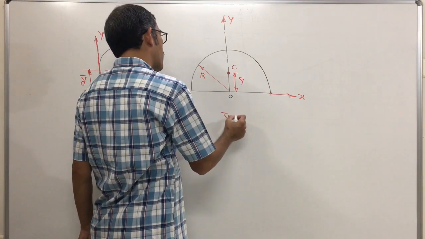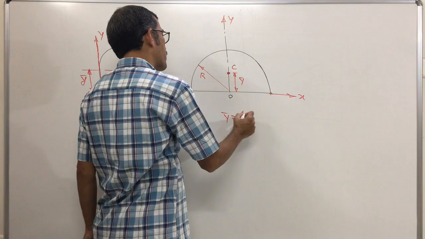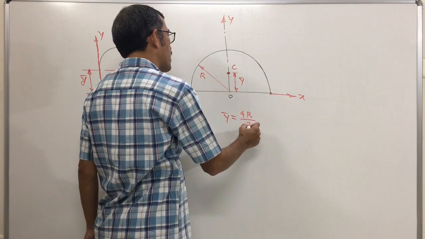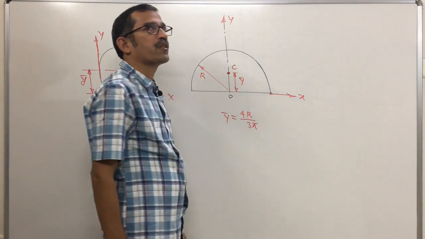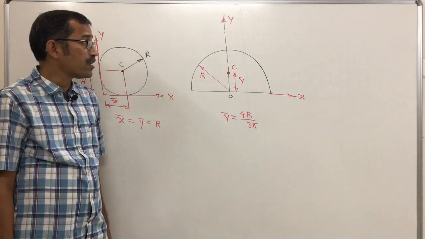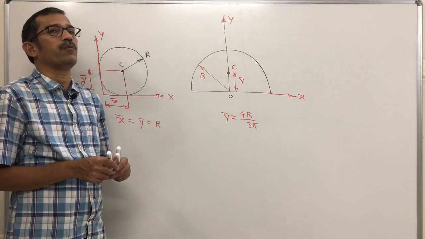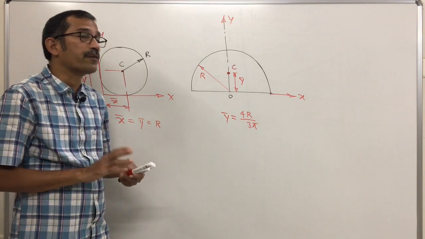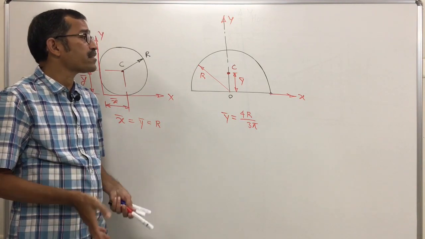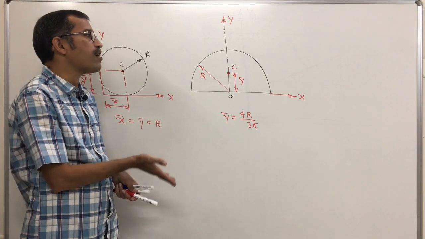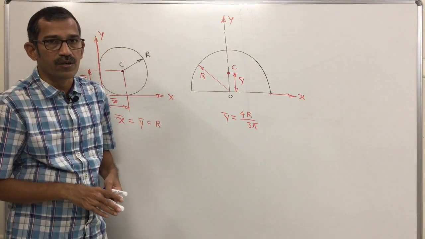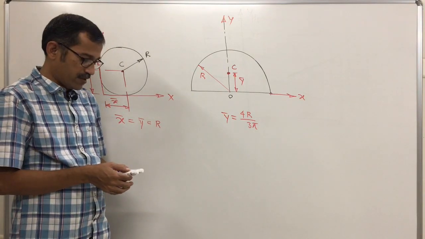In this case, your y bar in terms of r is 4r upon 3 pi. How will you recollect it? For semicircular lamina, the centroid is located on its axis of symmetry, from the diameter, at a distance of 4r upon 3 pi.